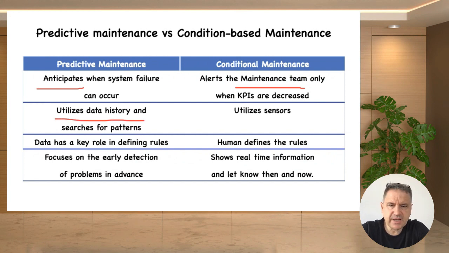Predictive maintenance utilizes data history and searches for patterns. This is predictive maintenance based on historical data, while condition based relies on the sensors. Data has a key role in defining the rules. It's important. Human defines the rules, but human by himself does not define them; humans define the rules based on the data that they got from the sensors.